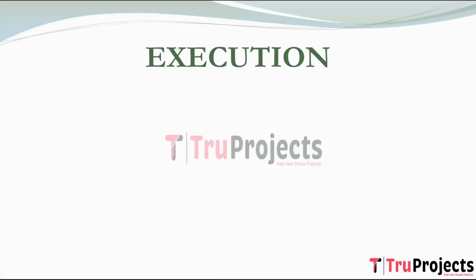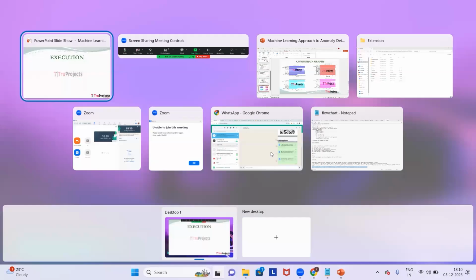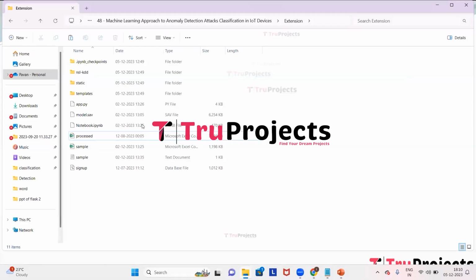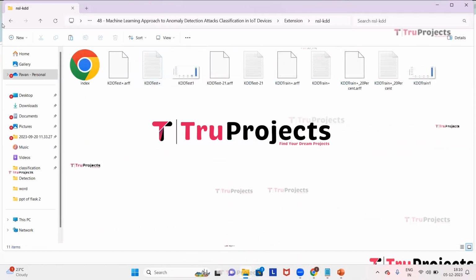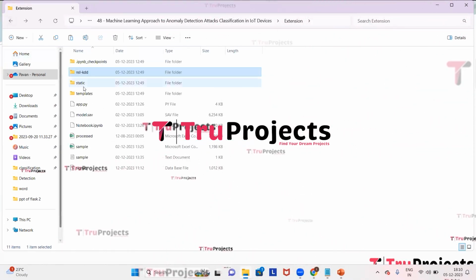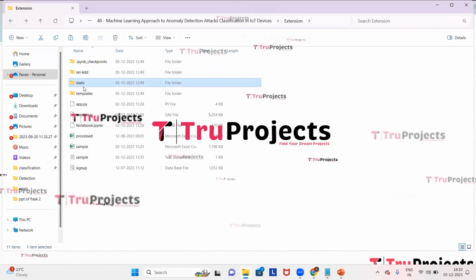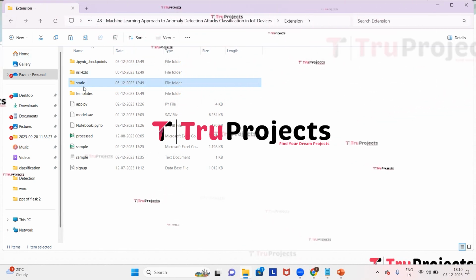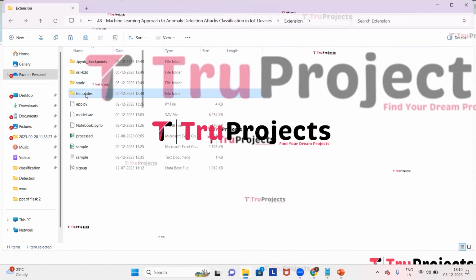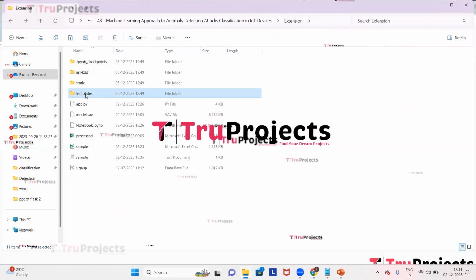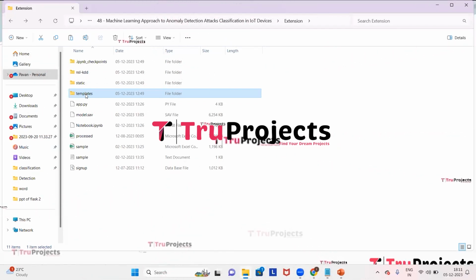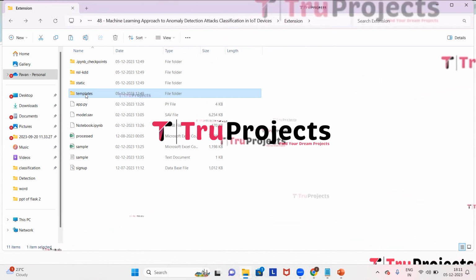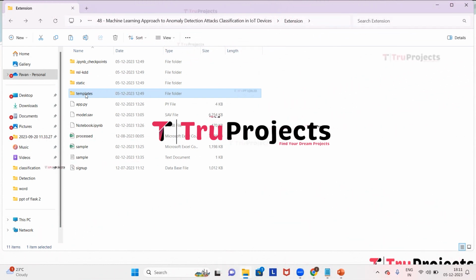To execute the project, first we need to open the code folder which contains source code files. This is the code folder of the project. This is NSLKDD folder which contains dataset. This is the static folder. This folder consists of files related to CSS, JavaScript and Bootstrap files. This is templates folder. This folder contains all the HTML pages used in the project. It typically includes files like index.html, about.html, etc. which represent different pages of the website.